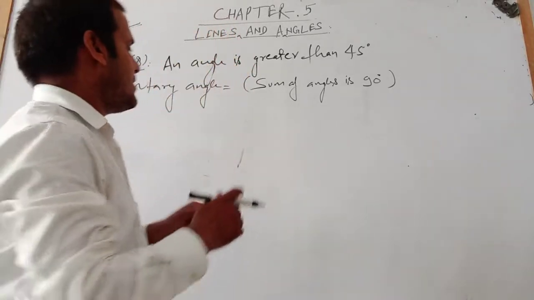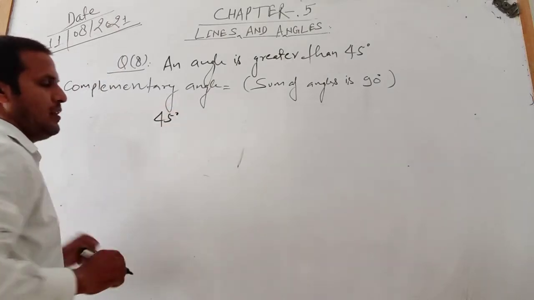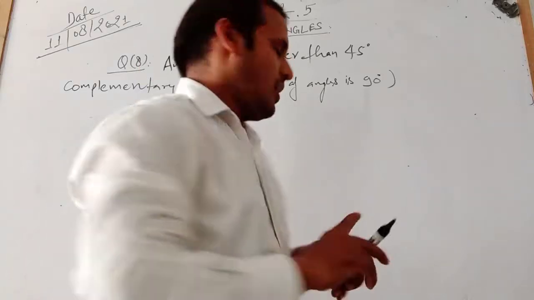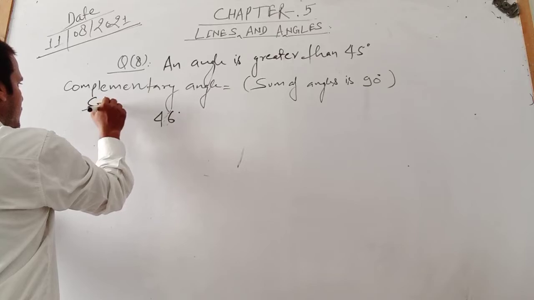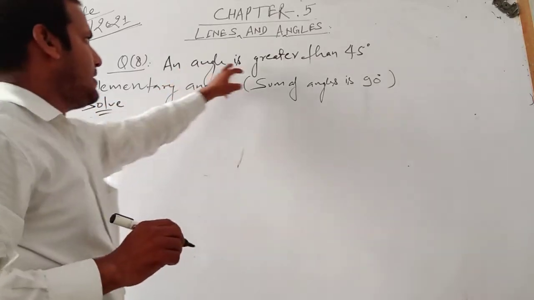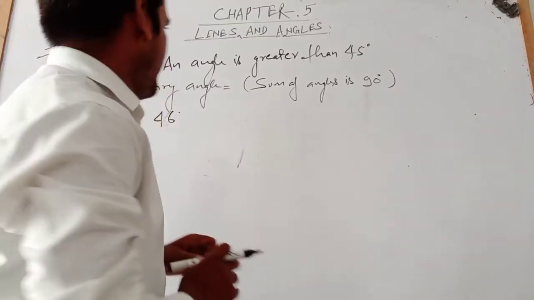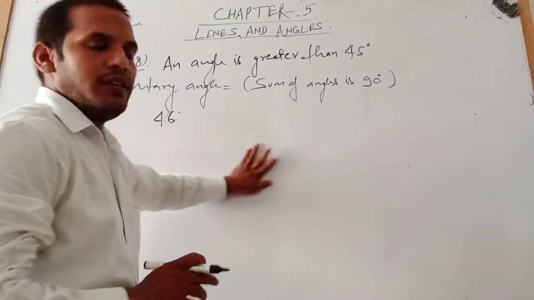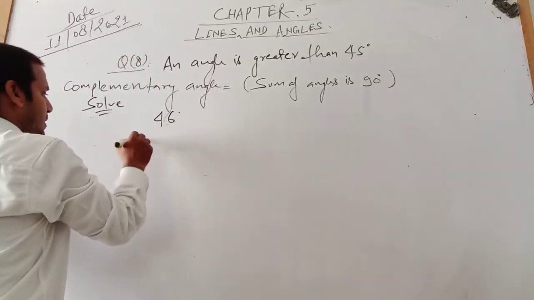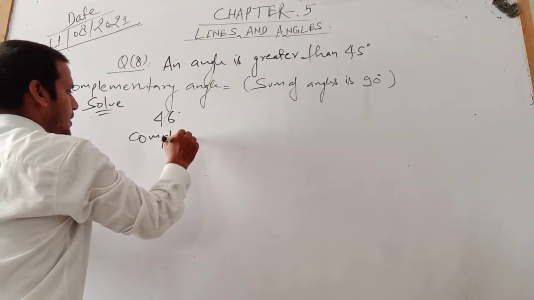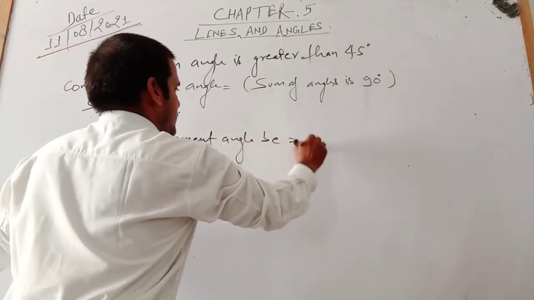Suppose we take the first angle as 46 degrees, an angle greater than 45 degrees. Then if one angle is 46 degrees, the second angle will be its complement, so we subtract 46 from 90.